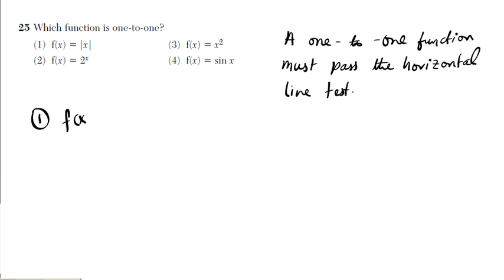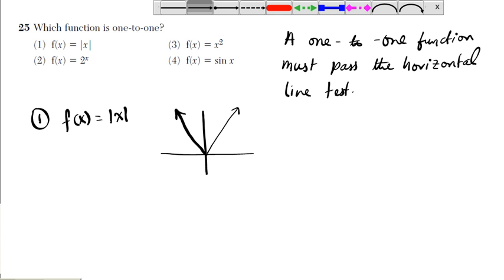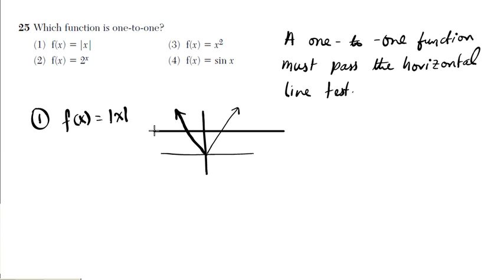Number one, f of x equals absolute value of x. You can draw the graph with your calculator, but I'm going to draw it by hand. This is your v function, right? What does a horizontal line do here? Is there a horizontal line that cuts this graph more than once? Of course, multiple places, right? If I draw a horizontal line right here, it cuts here, 1, and it cuts here, 2. So since it cuts more than once, this function is not 1 to 1. So you see what the horizontal line test means now?